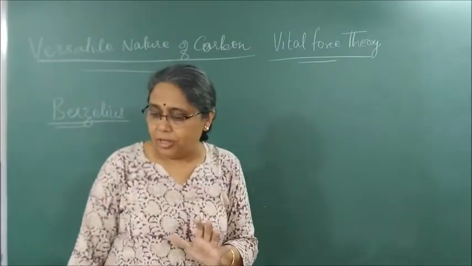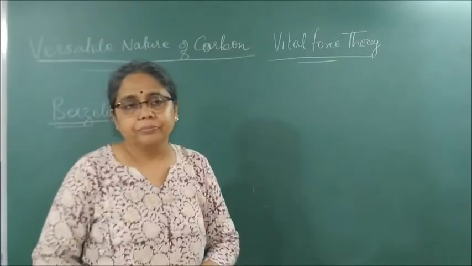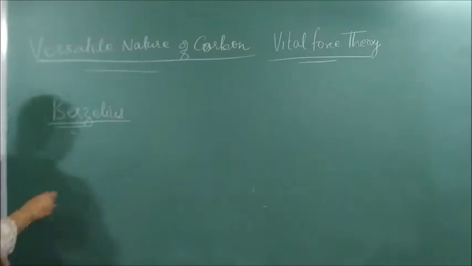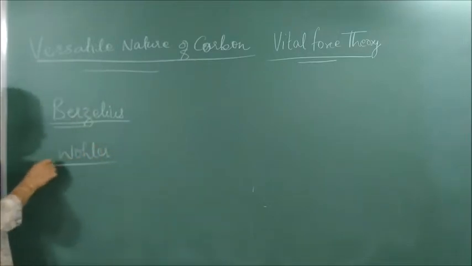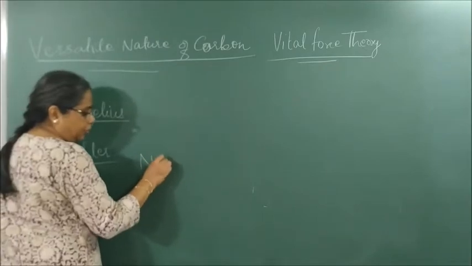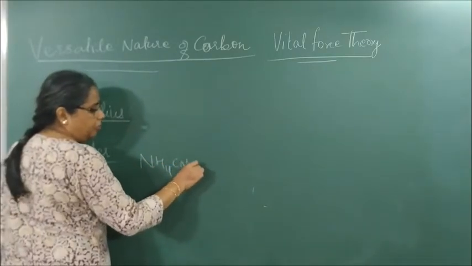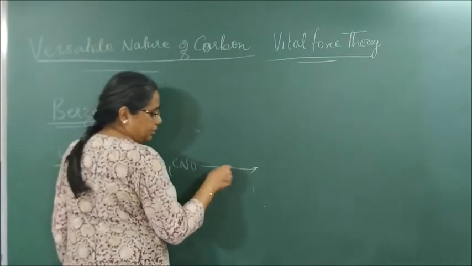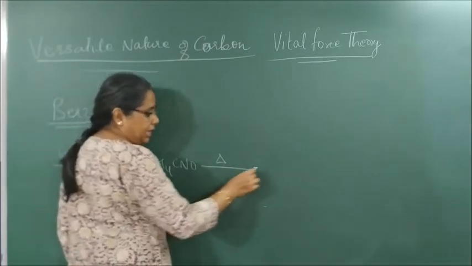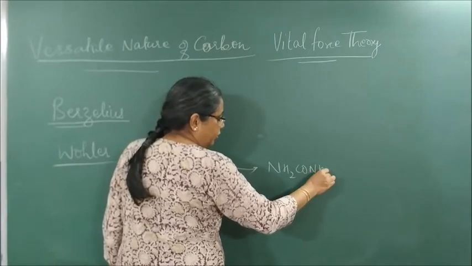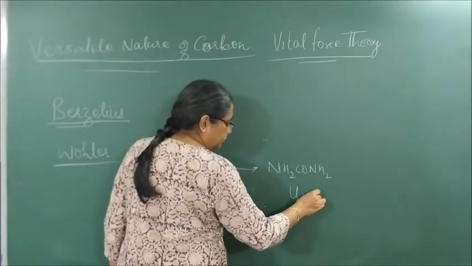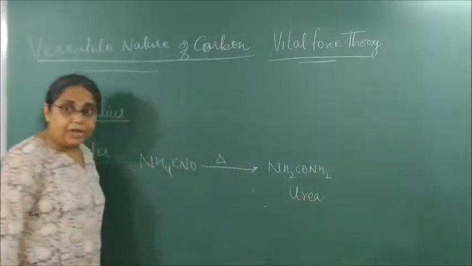organic chemistry. But after some time, there was a gentleman by the name Friedrich Wohler. What did he do? He took ammonium cyanate. Ammonium cyanate is an inorganic compound, and he heated it. When he heated ammonium cyanate, he made the first organic compound, which is called urea. All of us have urea as our excretory product.